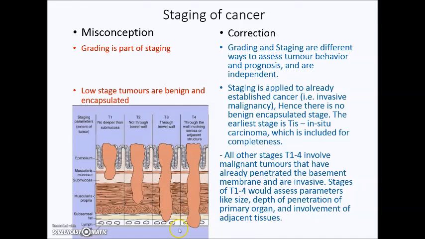This is an example to show you how colorectal carcinoma is staged. T1, where there is invasion just into the submucosa. T2, where it has gone into the muscularis propria but not beyond it. T3, where it has gone through the muscularis propria into the subserosa but not breached the peritoneum, and then T4, where it has gone through the serosa, perhaps also involving adjacent structures.